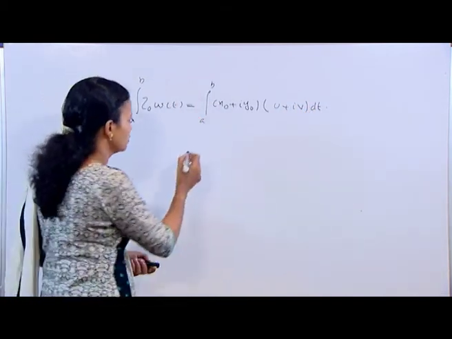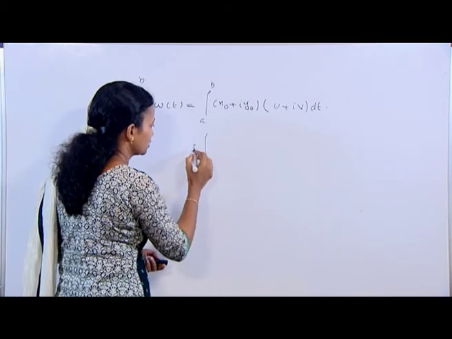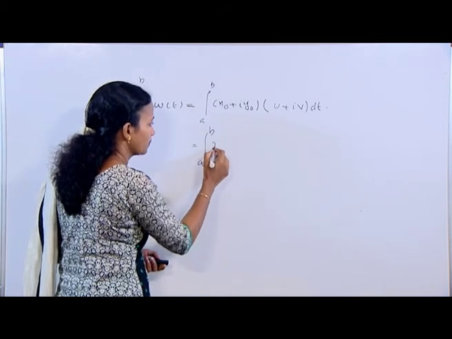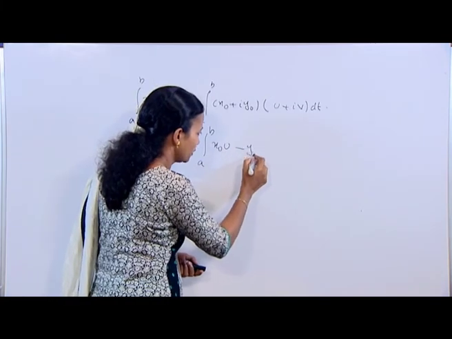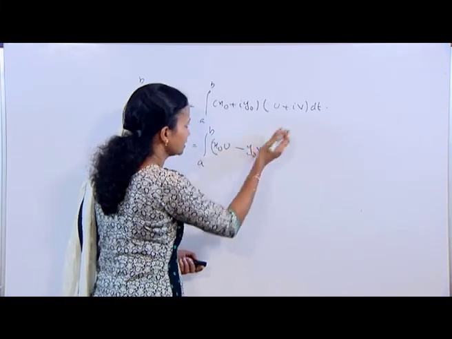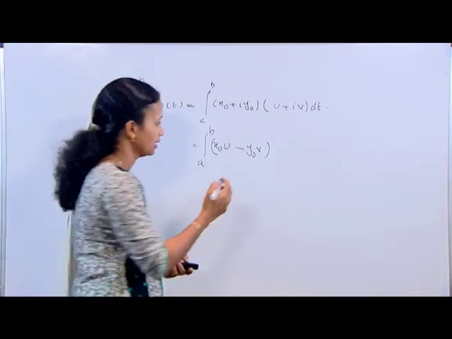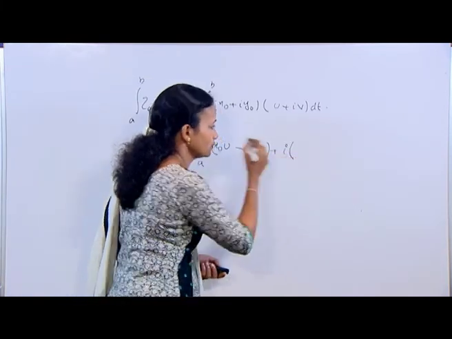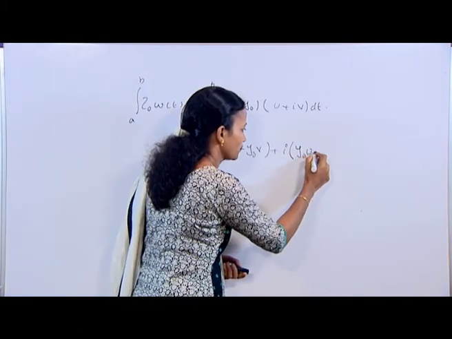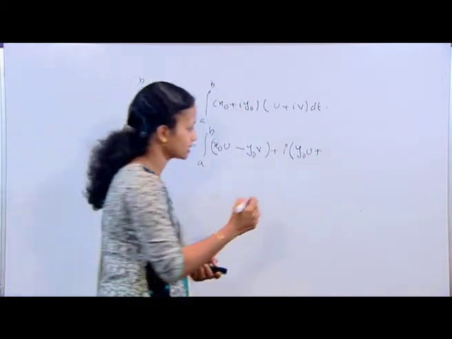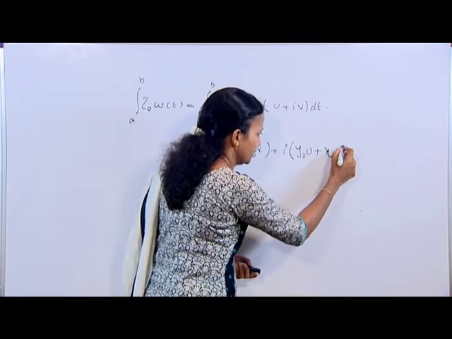This is equal to, on multiplication, integral a to b of (x_0 u − y_0 v), that is, we are collecting terms without i together, plus i times, next we have the i terms together, that is (y_0 u + x_0 v) dt.